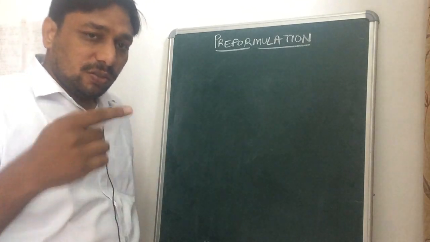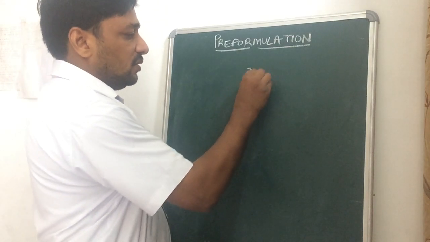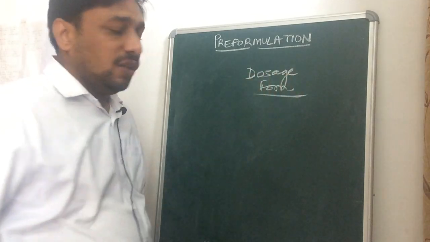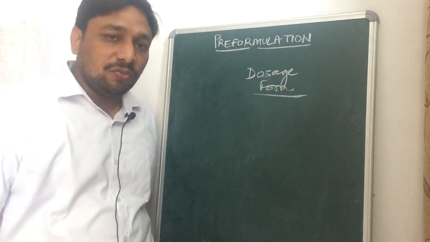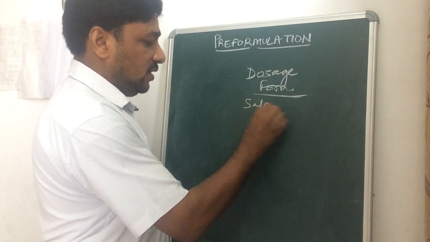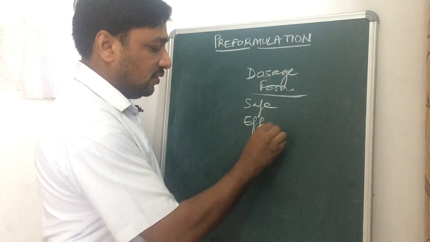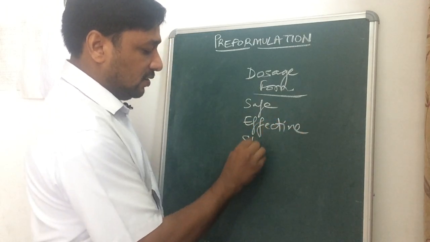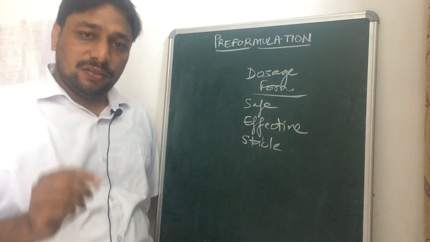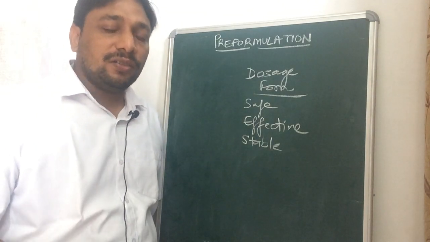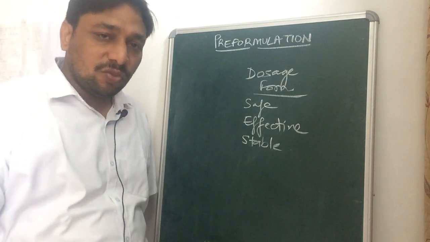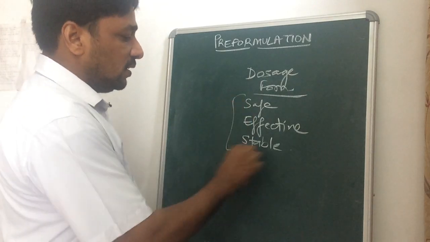So before designing of the dosage form, when we start to make any dosage form, we have to study physical and chemical properties of the drug to make safe, effective and stable dosage form. So the aim is to make safe, stable and effective dosage form. So we have to study various types of properties of the drug to make such a system.